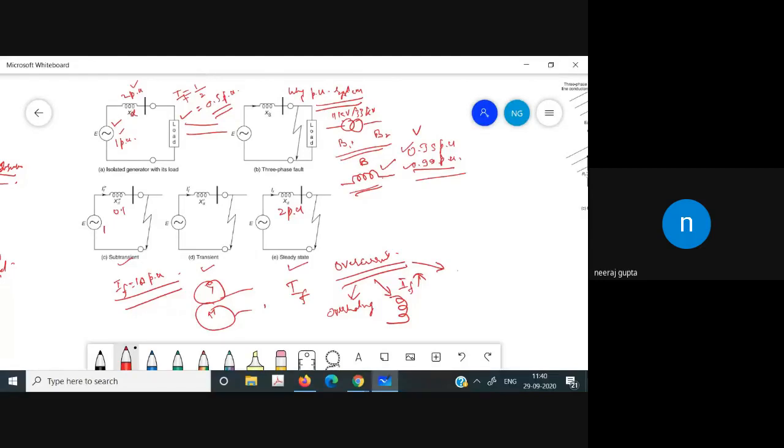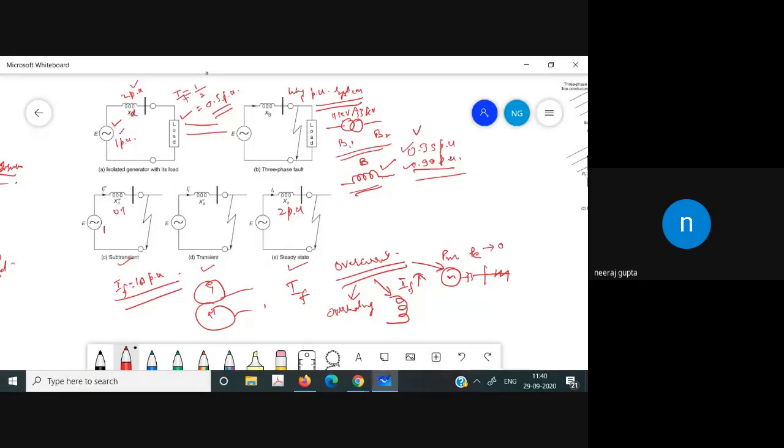So what happens? Let us suppose that we have a generator, then a transformer, and then the transmission line. Now let us suppose that some fault is occurring. Here we have the mechanical power, and here we have the output that is electrical power. Whenever the fault occurs, this electrical power is equal to 0.